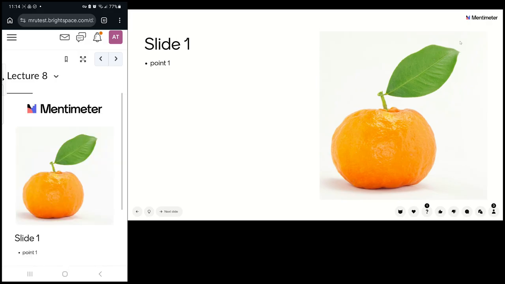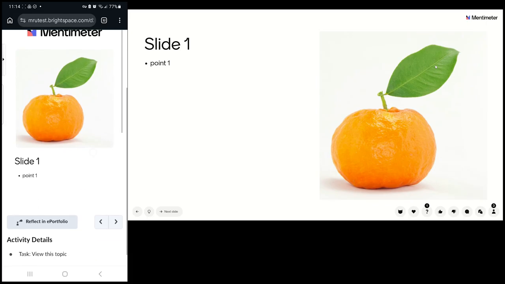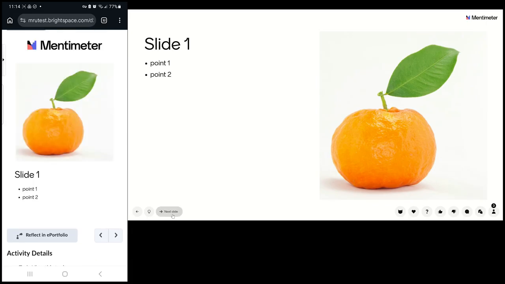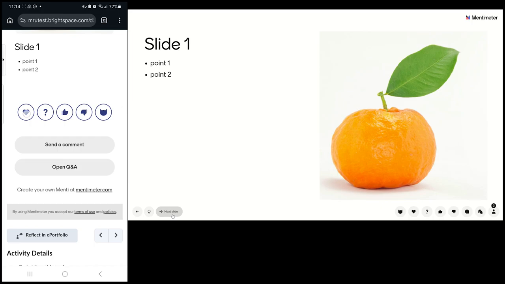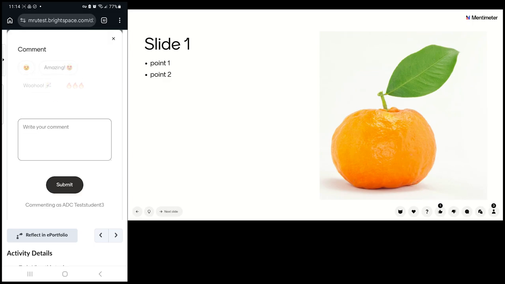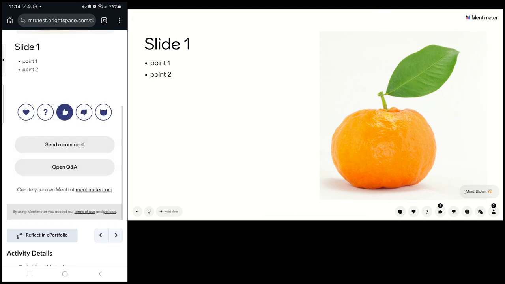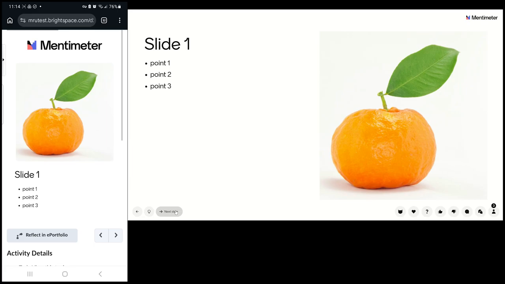And then I'm going to go to another slide, and I can say I really like this slide. I can just put a heart icon or a cat or a thumb up, and then I could also put a comment. I could say mind blown, or I could type my own one, and that's how it appears here to the rest of the class.